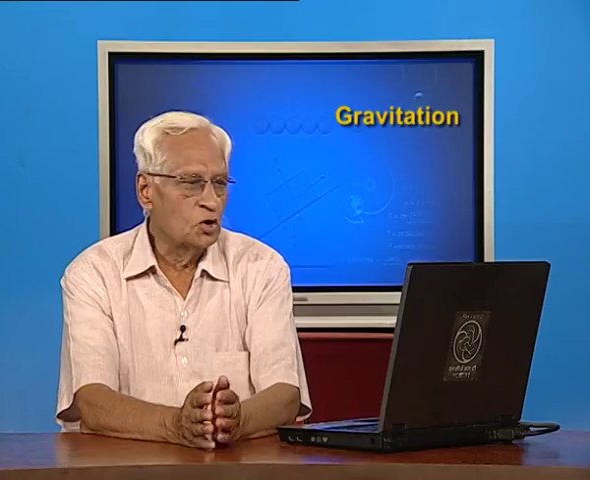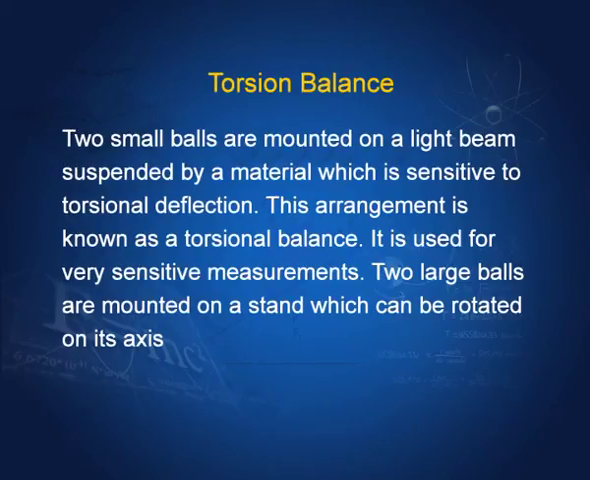A torsion balance consists of two small balls mounted on a light beam suspended by a material which is sensitive to torsional deflection. This arrangement is known as a torsion balance. It is used for very sensitive measurements. Two large balls are mounted on a stand which can be rotated on its axis. So, let us see what this torsion balance looks like.